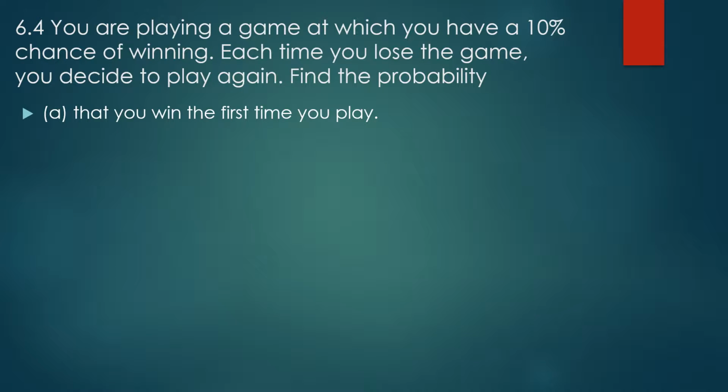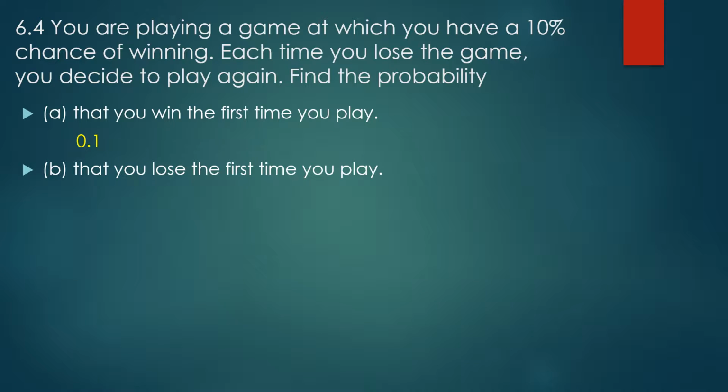The first thing we're going to look at is you play the game and you win on the first try. This is not a trick question. This is very simple. You have a 10% chance of winning on each try, so it's just 10% or 0.1. Remember, we're going to use the decimals because when you multiply them, they actually make sense, unlike percentages. So be sure to use the decimals with all of your calculations.